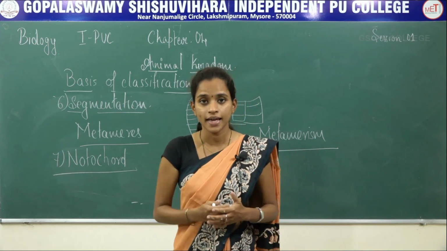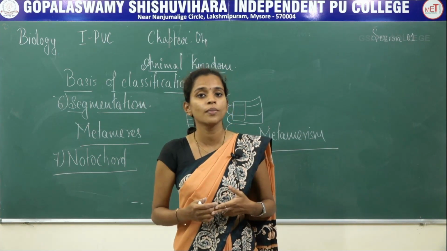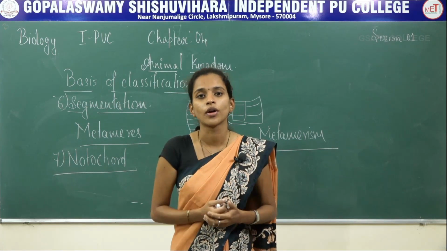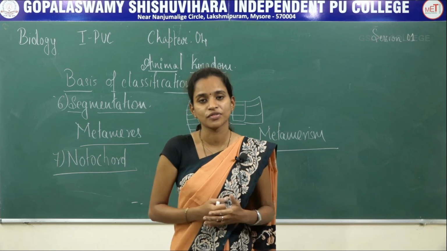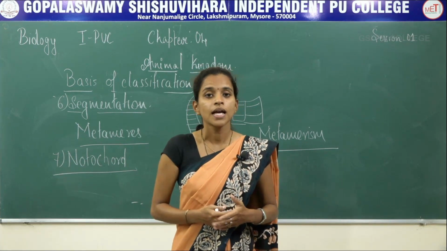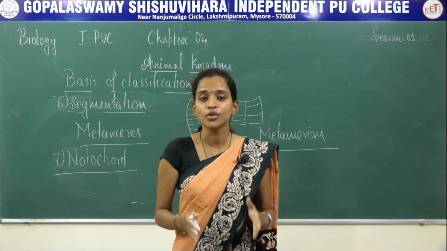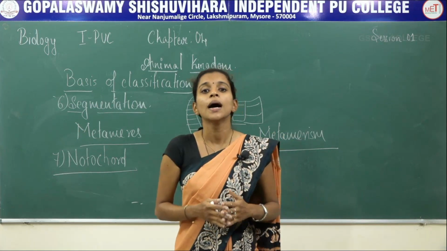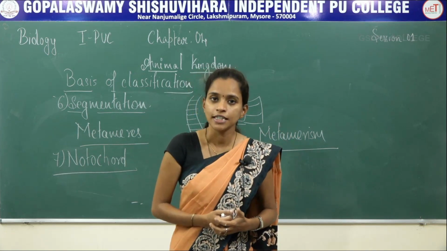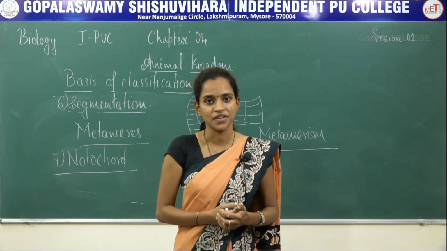Next comes the coelomic cavity. There are 3 types again, acoelomate, pseudocoelomate and coelomate. Next, after the arrangement or presence of this body cavity, coming to the segments of the body which are termed metameres, and the process is termed metamerism. That is the 6th category, and the 7th category will be the presence of notochord which emerges from the mesoderm embryonic layer, later develops to form the vertebral column. So that is what is about the basis for classification.